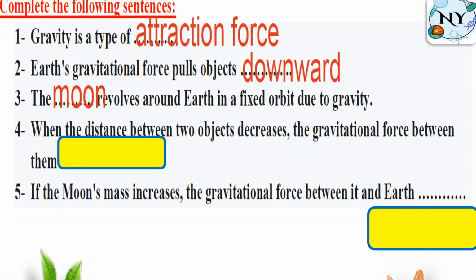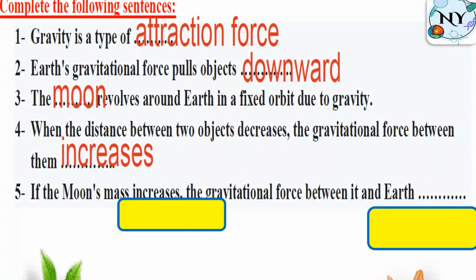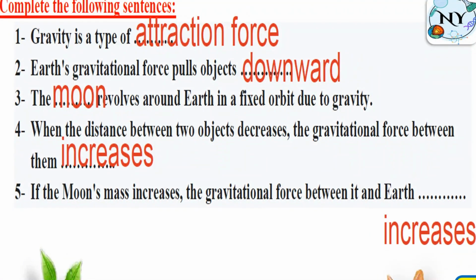When the distance between two objects decreases, the gravitational force between them, I have here distance decreases. When we said before, distance is opposite to gravity. As the distance decreases, it means the gravity will increase. All right, number 5, if the moon's mass increases, the gravitational force between it and Earth, of course, it will increase. They are similar. If the mass increases, the gravity will increase also.